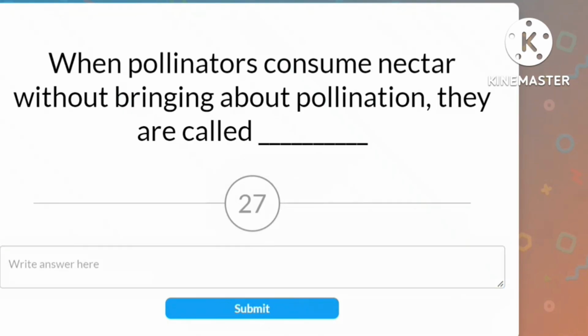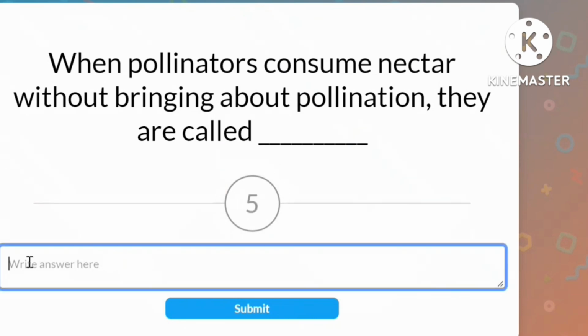Now sometimes it happens that pollinators come and consume the nectar without bringing about pollination. Then what will they be called? Since they are consuming the nectar without bringing about any favor to the flowers, they are robbers. So the answer is that they are called nectar robbers.